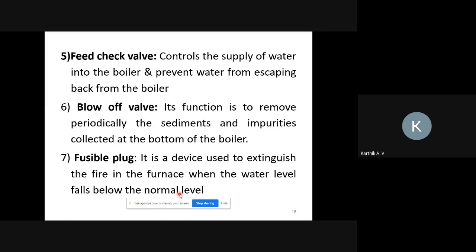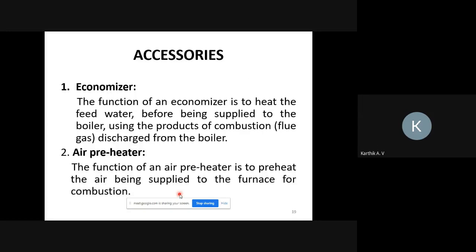Next one is the fusible plug. The fusible plug is a device used to extinguish the fire in the furnace when the water level falls below the normal level. If the water level falls below the normal level, this fusible plug will automatically close the furnace, so that heat will not flow to the boilers. So this is the fusible plug.